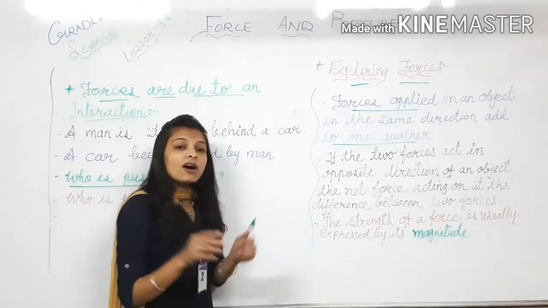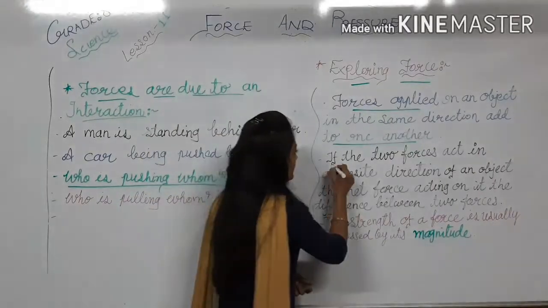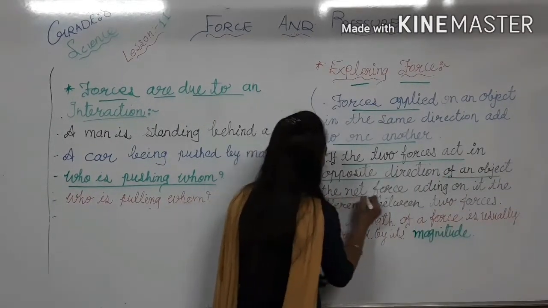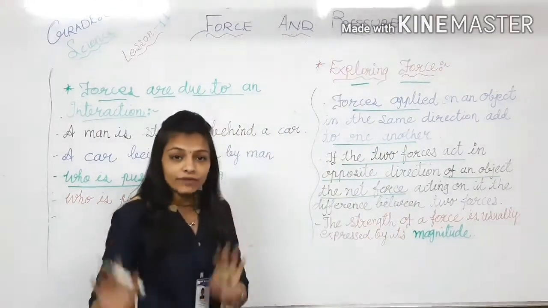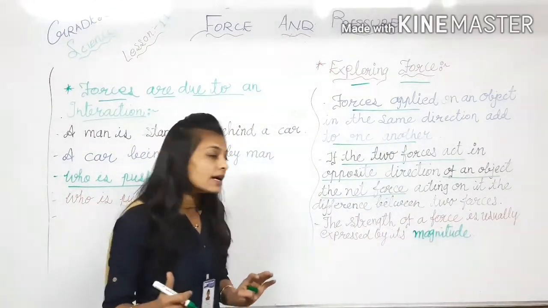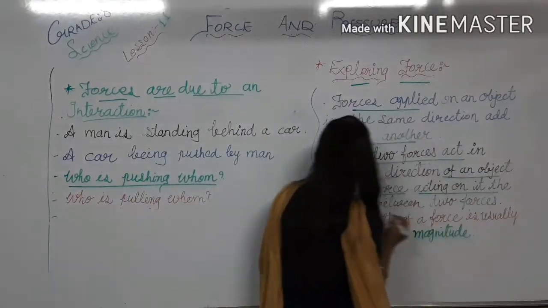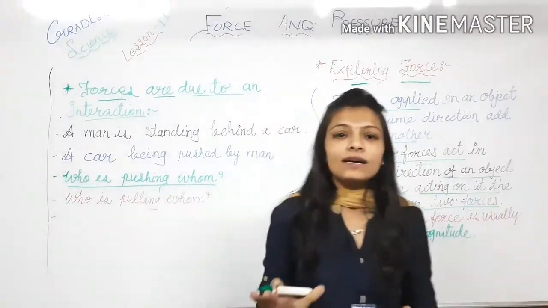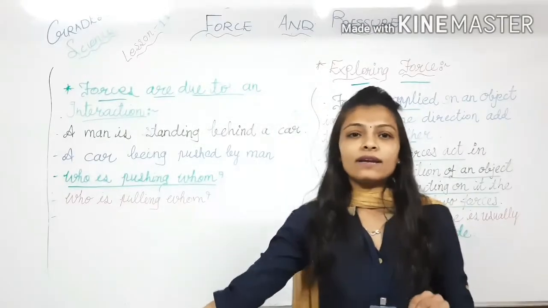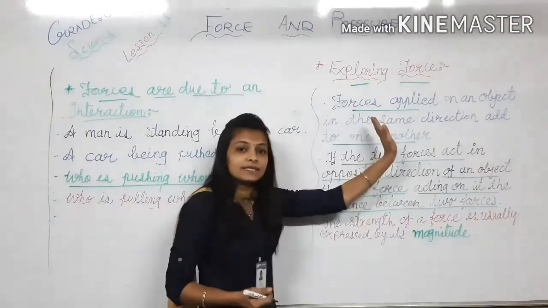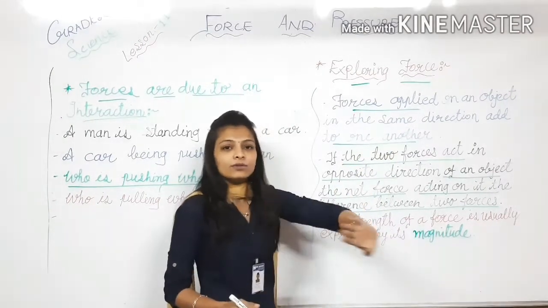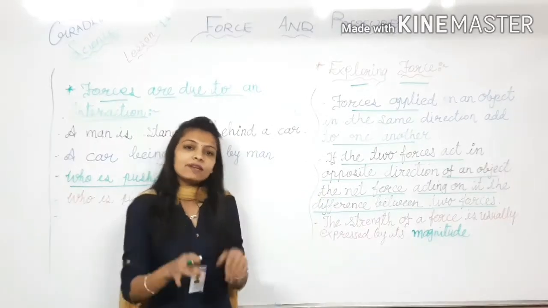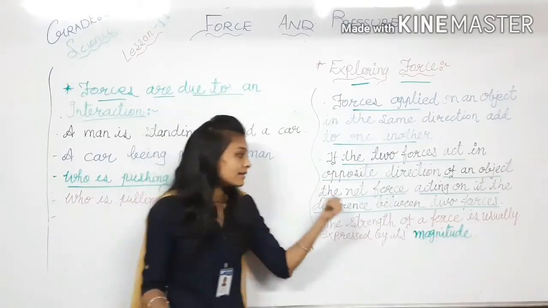Same in the other part, the opposite direction. If two forces act in the opposite direction on an object, the net force is the difference between the two forces applied by the friends here and the man there. जिसका फोर्स ज्यादा होगा वो उसको उस डायरेक्शन में मूव करेगा. Simple thing: when force is applied in the same direction, it will move easily. But when the force is applied in opposite directions, the difference will be there, and the object will move only by that difference.